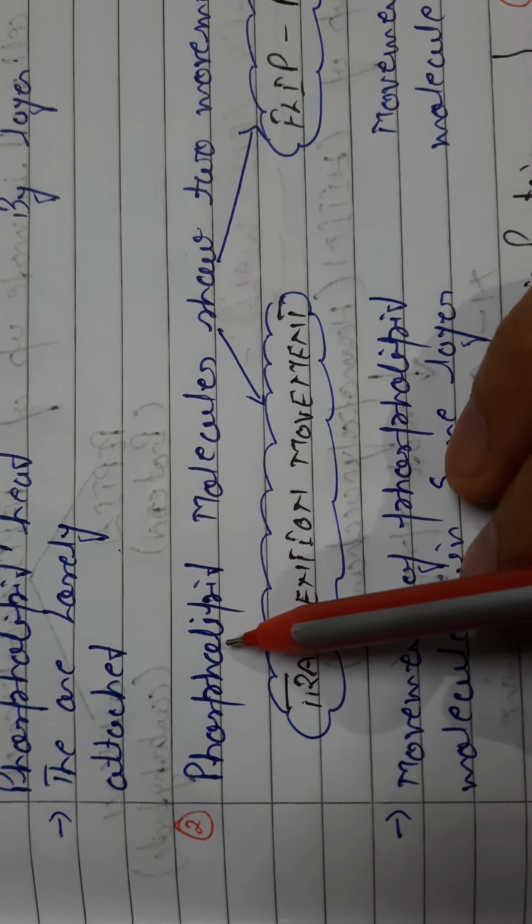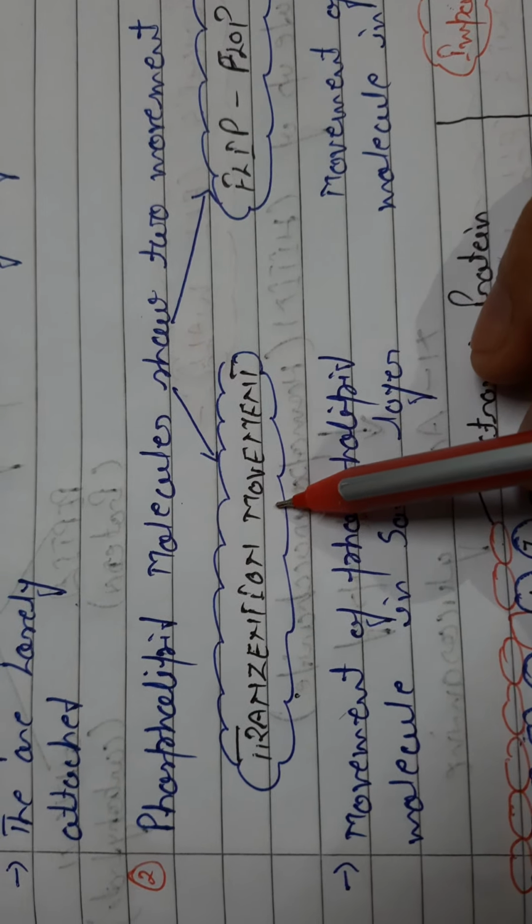Singer and Nicholson also divide the phospholipid molecules into two types of categories.